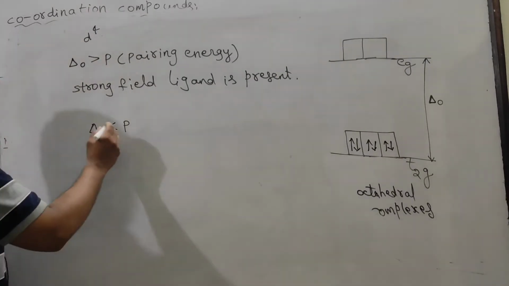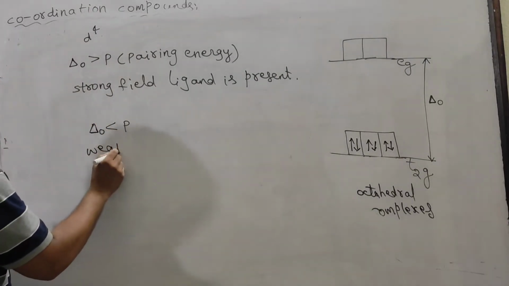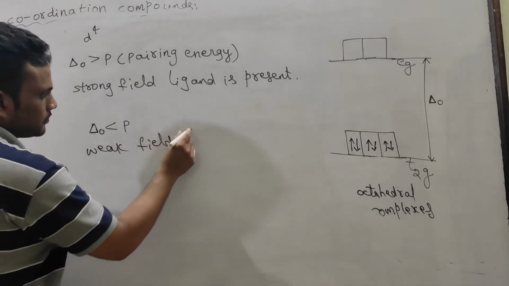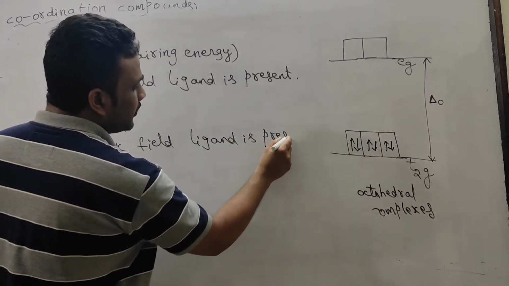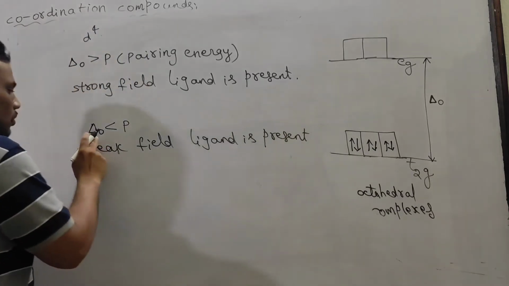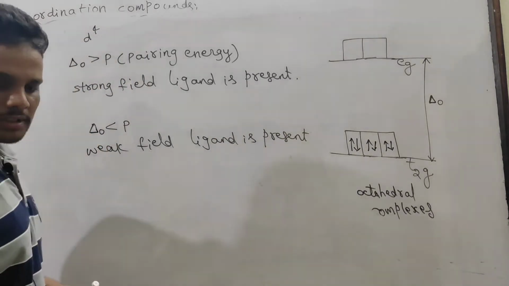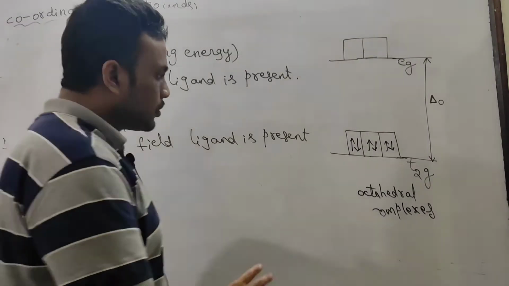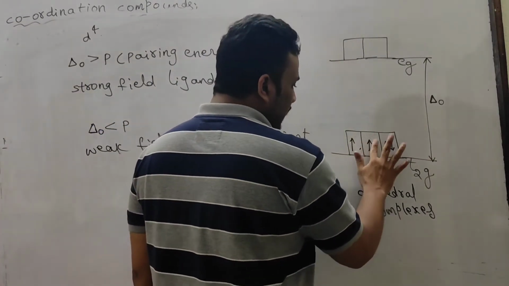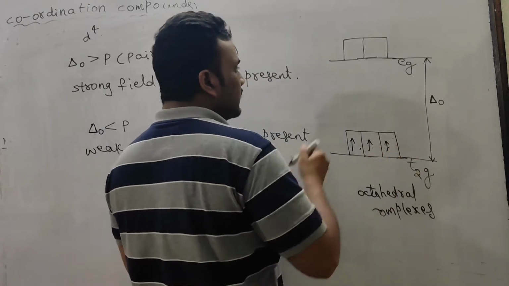So in the case of weak field ligands, del naught, I mean the crystal field splitting energy, is less than pairing energy, so the fourth electron enters the EG set.